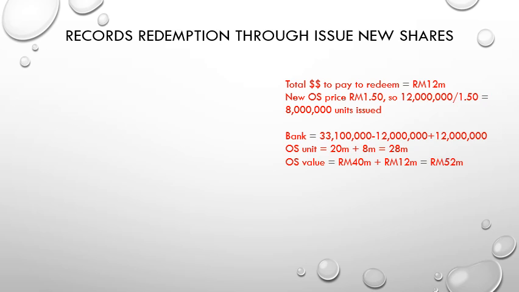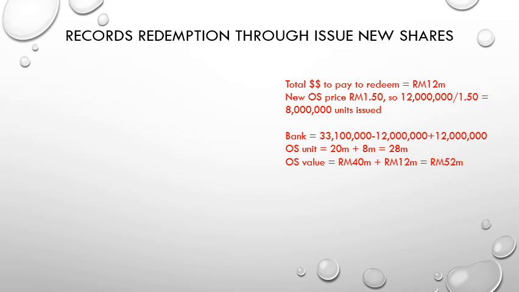from the previous statement of financial positions, we have 20 million units of ordinary shares, and we have issued the new one, the 8 million, the new issuance of shares.